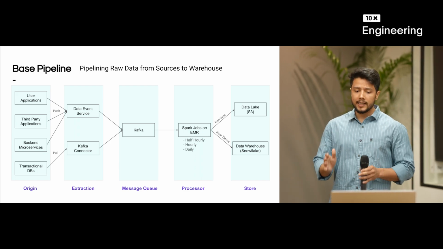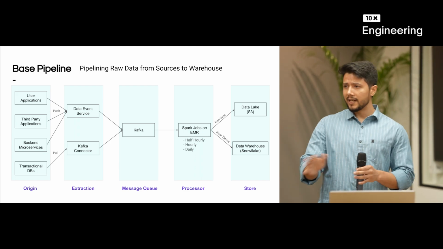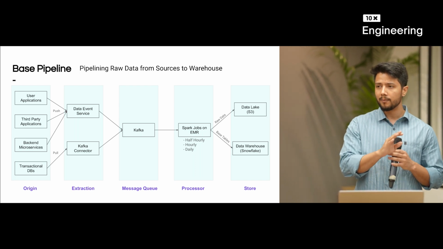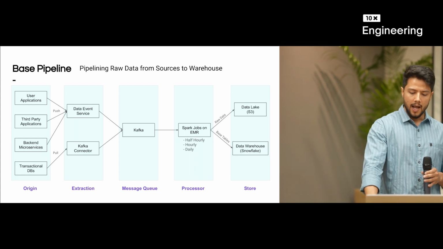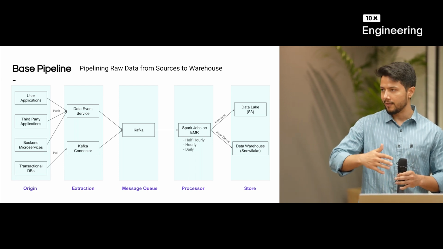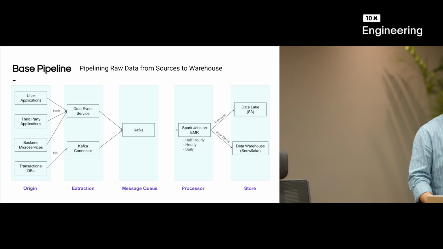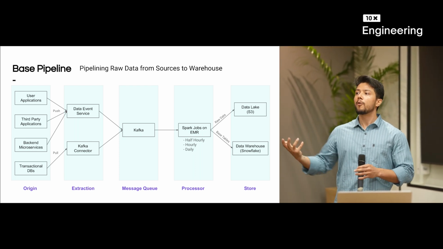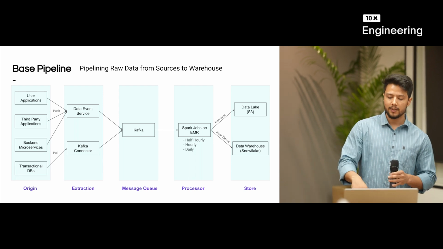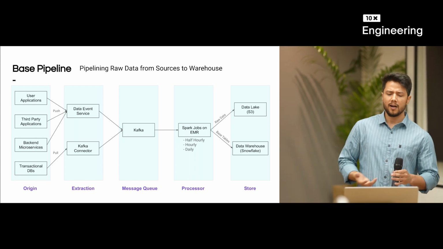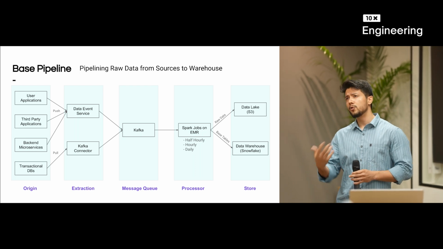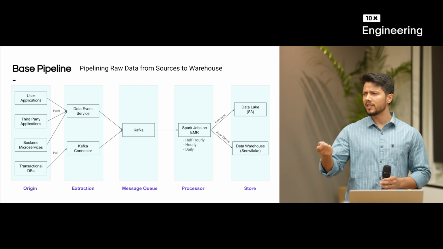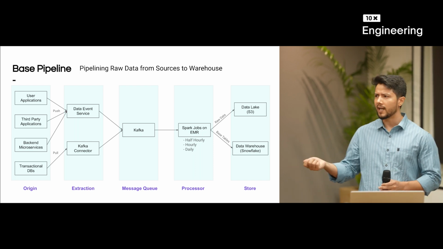After all the data is on Kafka, up to this point, everything is running in real time, and all the data gets accumulated into Kafka. Given that we need to pipeline this data into a warehouse, we have to have some kind of processing, and given the volume of data is so huge, we are using Spark so that we can do transformation if need be and enforce schema if need be. Transformation can be as simple as converting epoch to datetime and so forth.